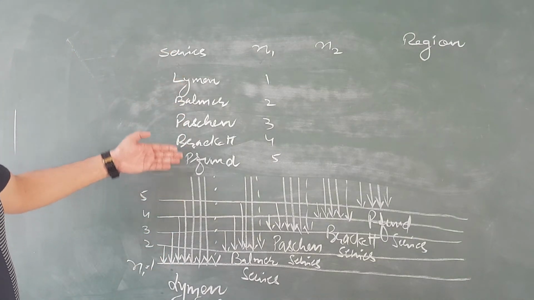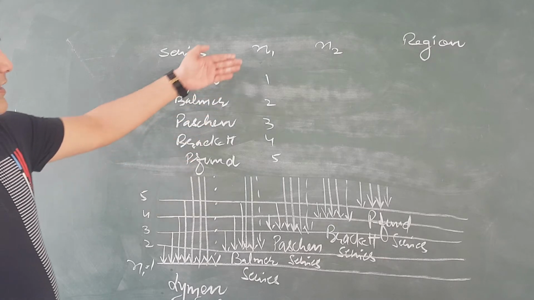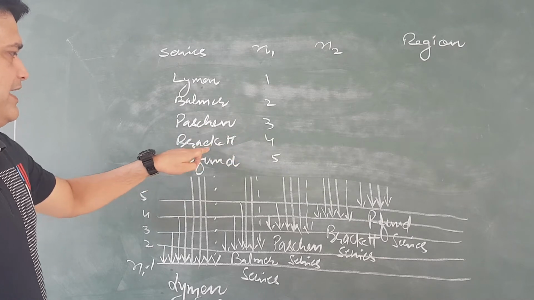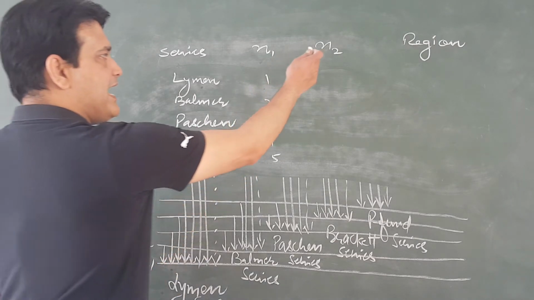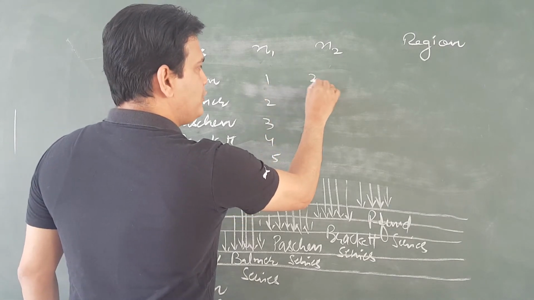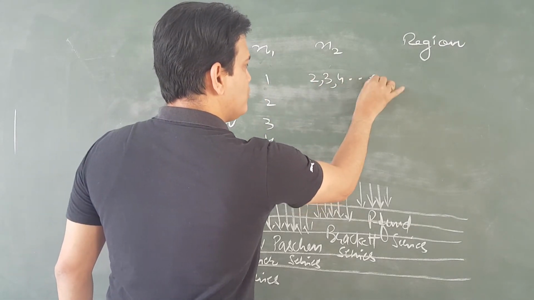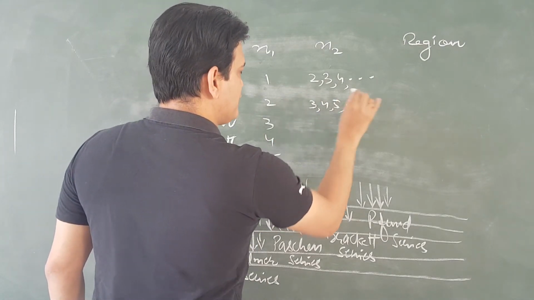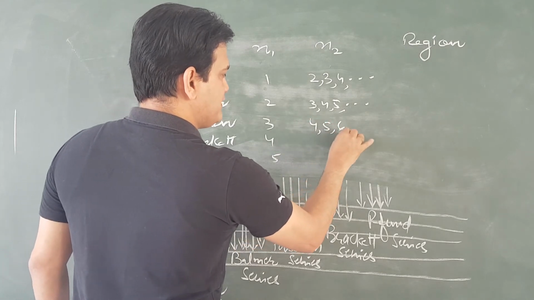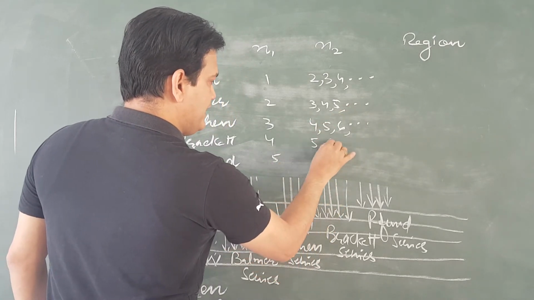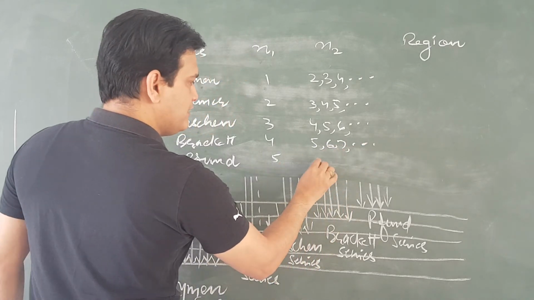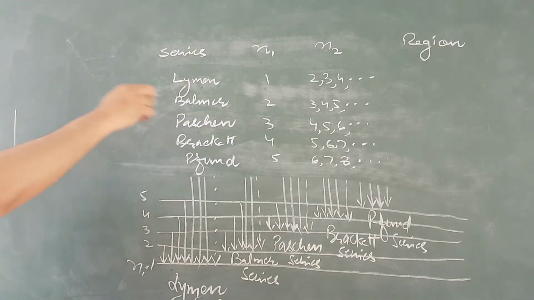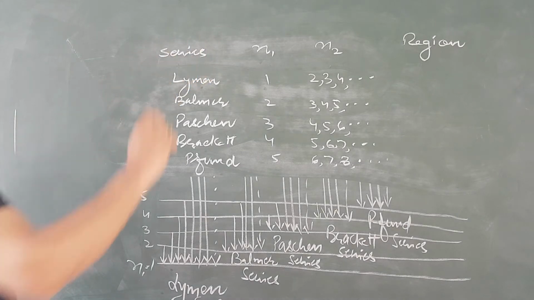As per the order of the series, n1 will be 1 for Lyman, 2 for Balmer, 3 for Paschen, 4 for Brackett and 5 for Pfund. And n2 will be, if n1 is 1, then 2, 3, 4 and so on. If n1 is 2, it will be 3, 4, 5 and so on. Then 4, 5, 6 and so on. Then 5, 6, 7 and so on. Then 6, 7, 8 and so on. These are the different n1 and n2 values.